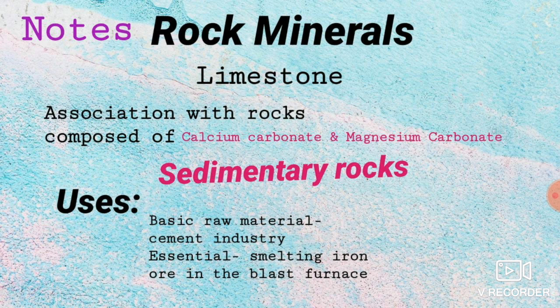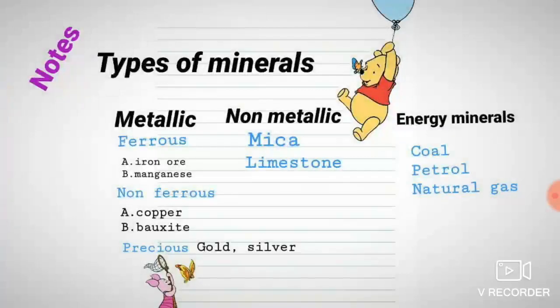So limestone is a rock mineral. It is found in association with calcium carbonate and magnesium carbonate, and mostly it is found in sedimentary rocks. And uses, 2 uses: it is used in making cement, and it is used in the smelting process in the blast furnace for making iron. Are you clear with this, children? So take a note of this slide.